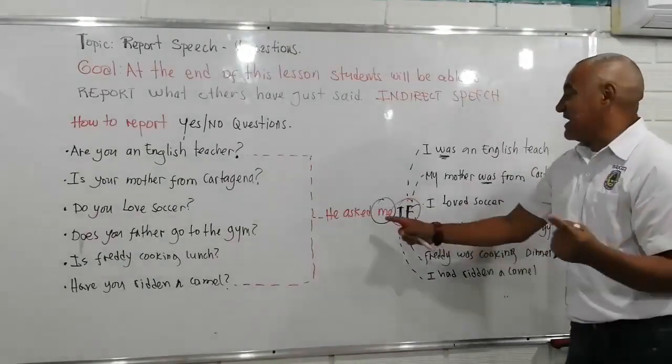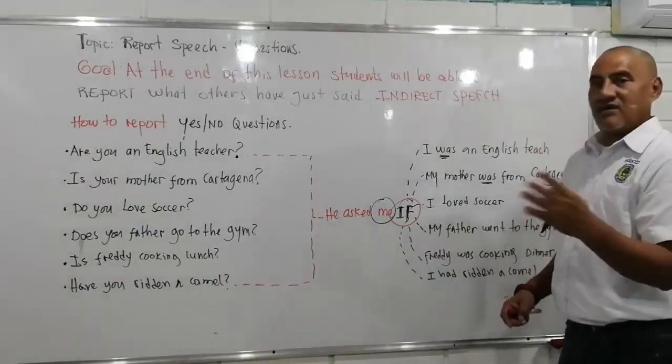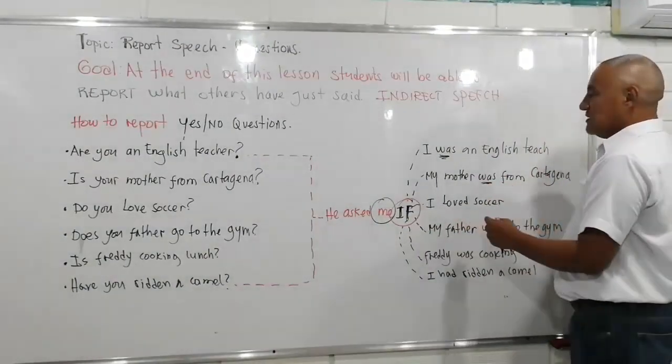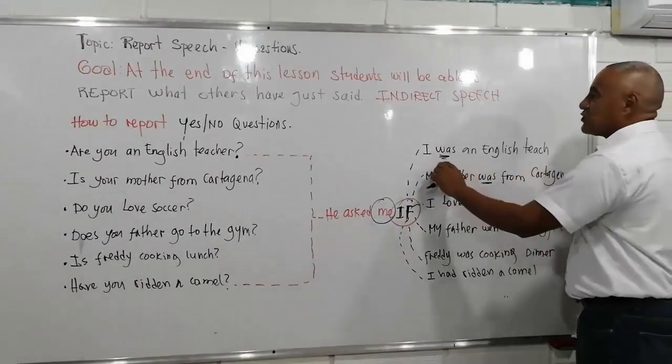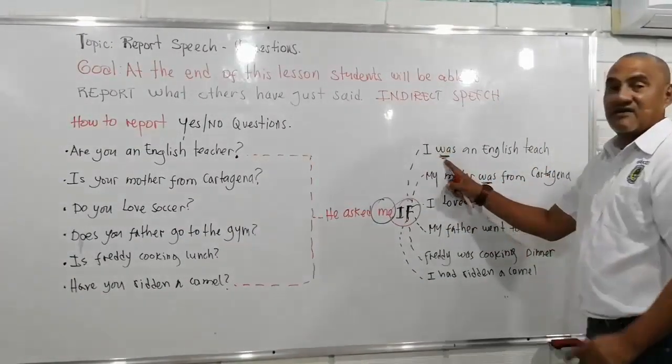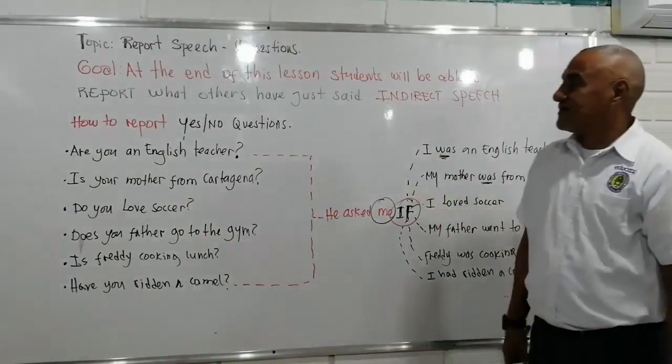We cannot say, he asked me if were you an English teacher? No. Was your mother from Cartagena? No, we have to change. We have to switch the position of the verb to be and the subject in this case. Do you love soccer?